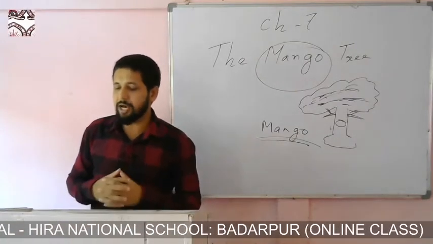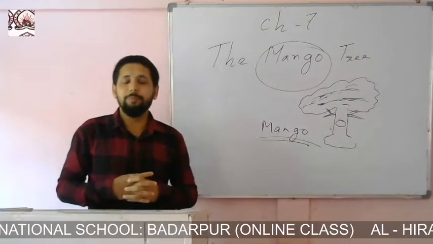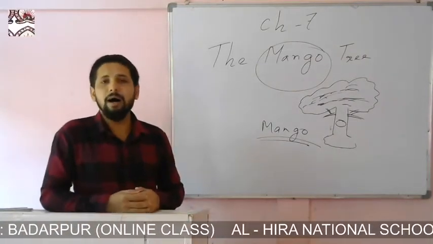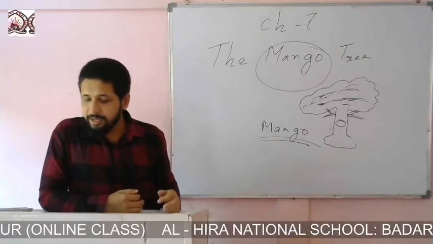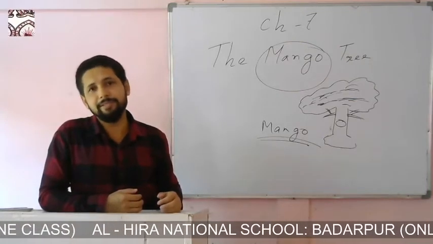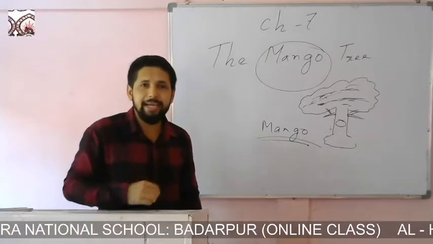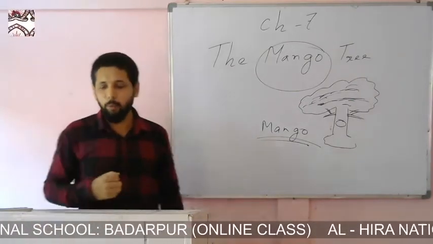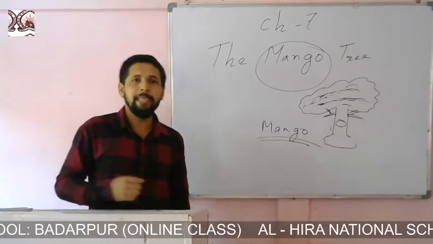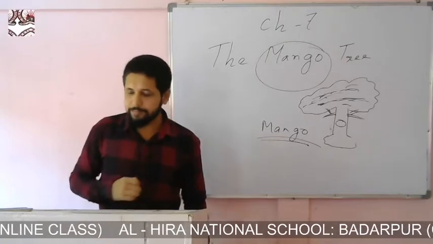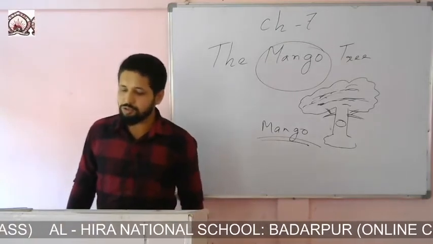Now we get to see that Omi's little sister Anita had two friends. Here we see that Anita is the sister of Omi. Okay, so she had two friends, namely Pooja and Poonam. Anita had two friends, namely Pooja and Poonam. All right. They all love to sit on the swing.